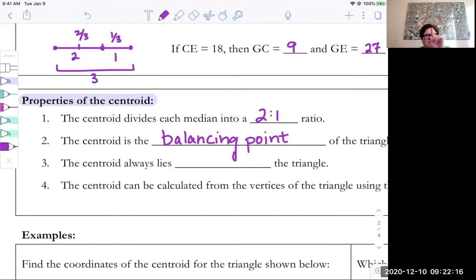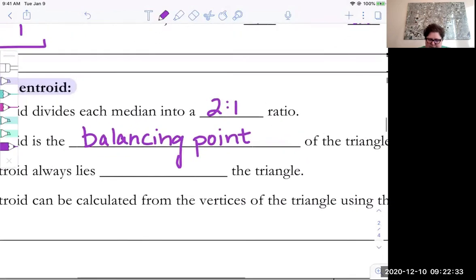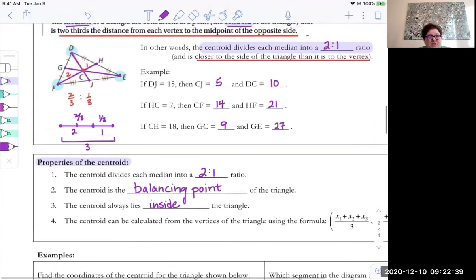Okay, same thing if you want to suspend it from like a post. If you have a triangle, like a plate or something, you know, sculpture that you want to put on a post, you need to find the centroid. And because it's the balancing point, it always lies inside the triangle because, first of all, it's the balancing point. You can't balance a triangle on a vertex or on a point that's on the side of the triangle, certainly not on a point that's outside the triangle. But then also, because all the medians are going kind of inside the triangle because they're going from a vertex to the opposite midpoint. So of course, the point where they meet is going to be inside.